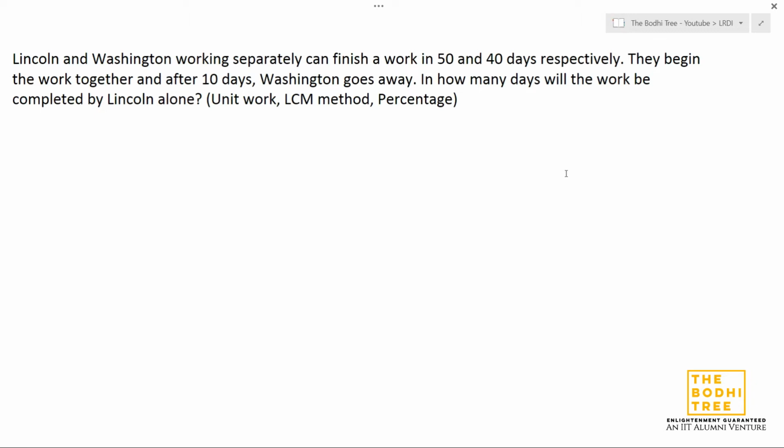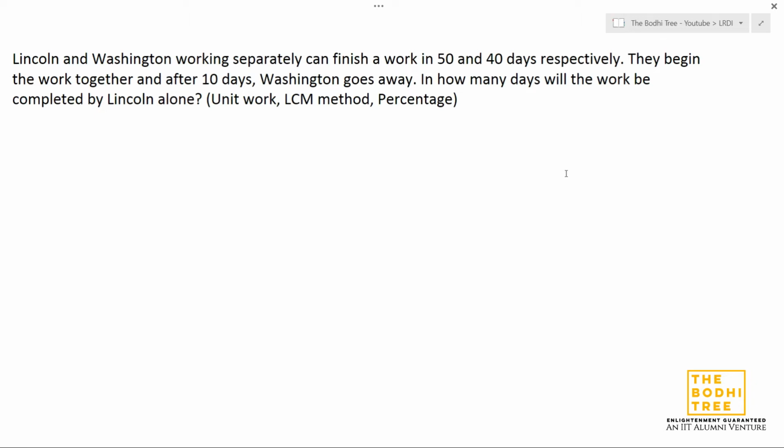You use the method which you feel you are comfortable with, and also find out how much time you are taking while you are using each method. Based on which method you spend the least amount of time, try to practice that method, right? Implement that method even if you are uncomfortable using it. All right, let's directly dive into the question.